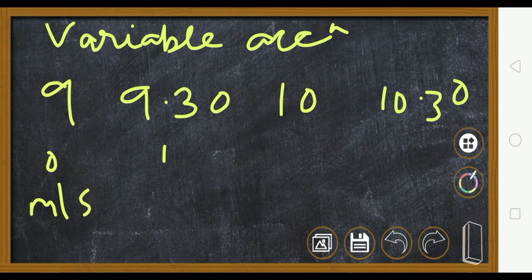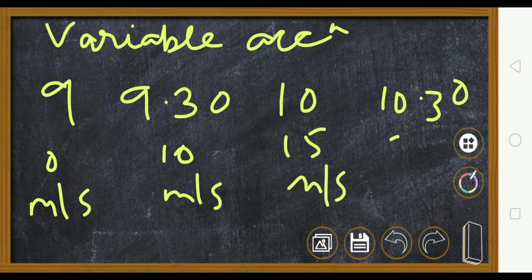Here it becomes 10 meter per second, here it becomes 15 meter per second, and here it becomes say 30 meter per second. Now you see the time intervals are equal, 30 minutes each. But the velocity is changing. How? From 0 to 10 there is a change of 10, from 10 to 15 only a change of 5, and from 15 to 30 a change of 15. So the velocity is changing in a variable manner.